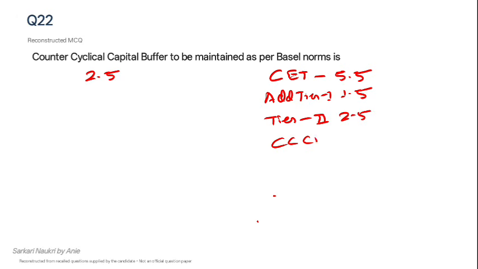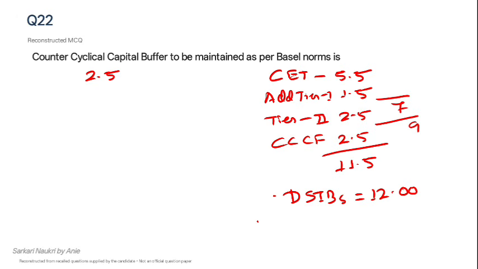Counter cyclical capital buffer is 2.5%, so in total 11.5%. This is the capital adequacy ratio which needs to be maintained by all PSBs.